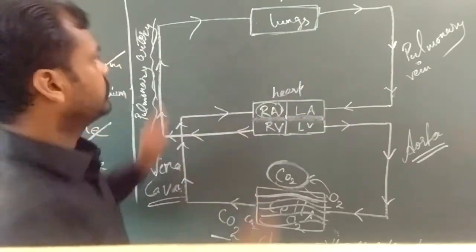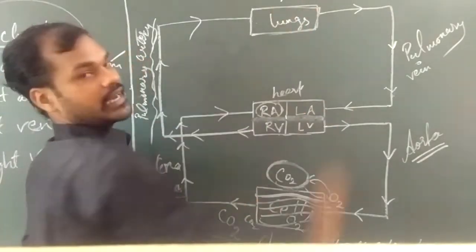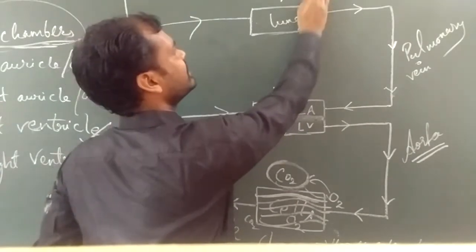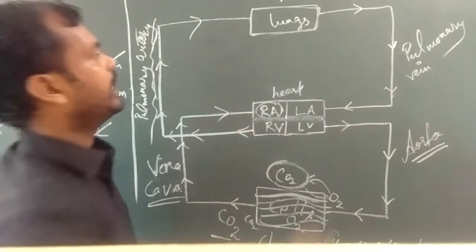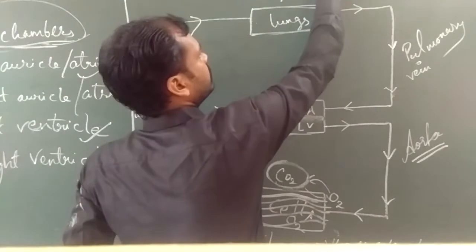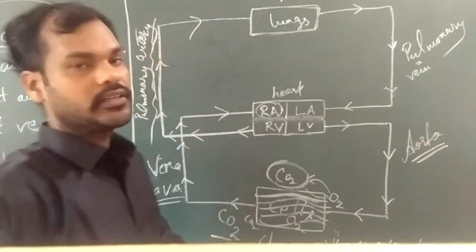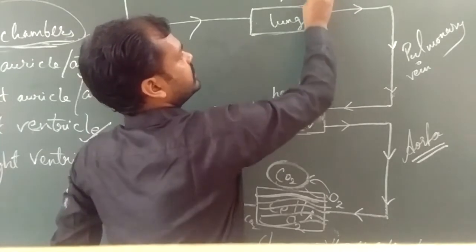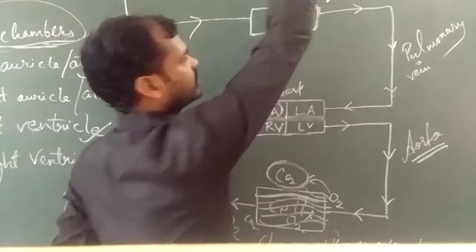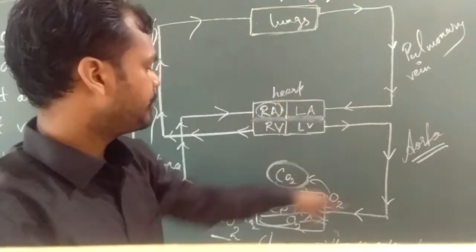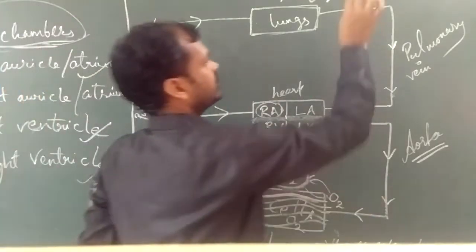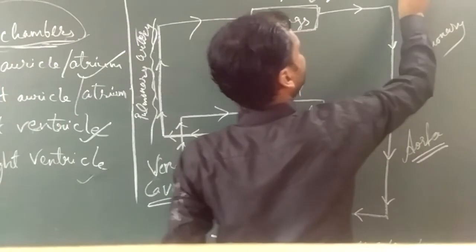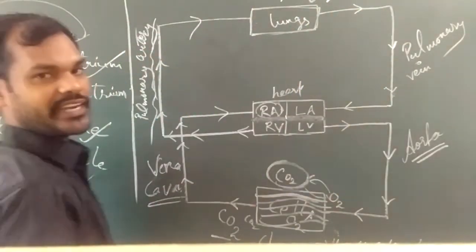Now this hemoglobin will be releasing this carbon dioxide in the lungs, and from the lungs the CO2 will go outside the nose, or outside the body. Again what will happen? The same oxygen will be coming. Now the process will be repeated. This one complete cycle takes place in 0.8 seconds.